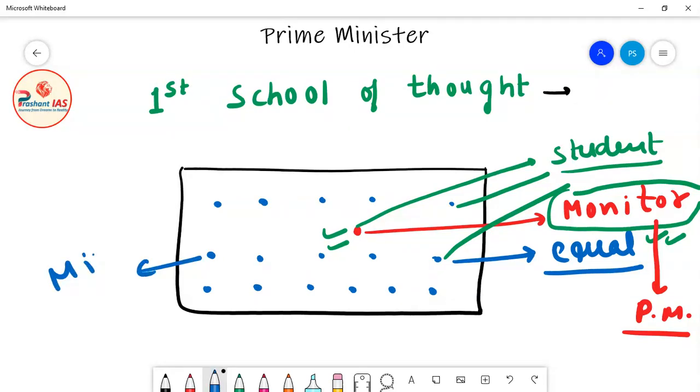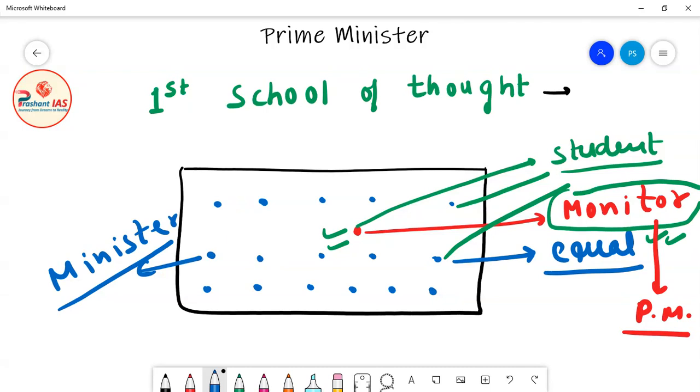So you have to compare the Prime Minister with the monitor and other students with the other ministers. As the monitor is also a student, and after being a student he is a monitor, he is equally important to other students, and other students are equally important to this monitor. So all the students are equal including the monitor, but the monitor is the representative and leader of the class, so the monitor is the face of the class.